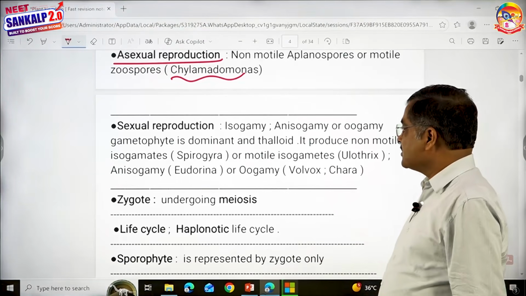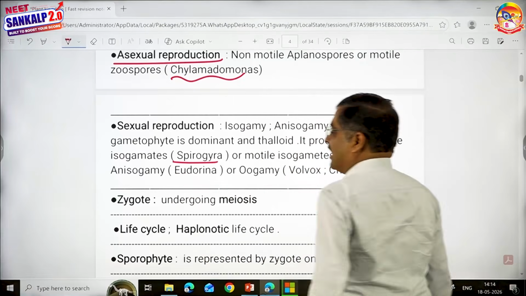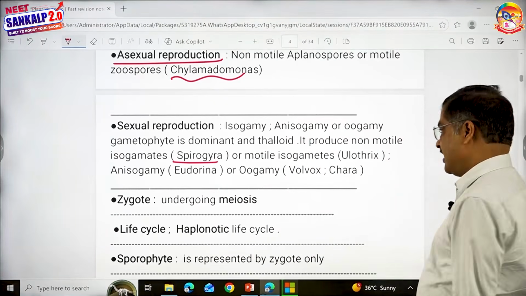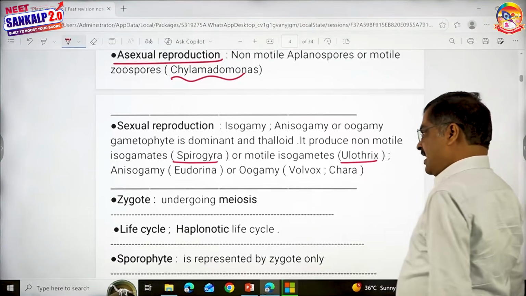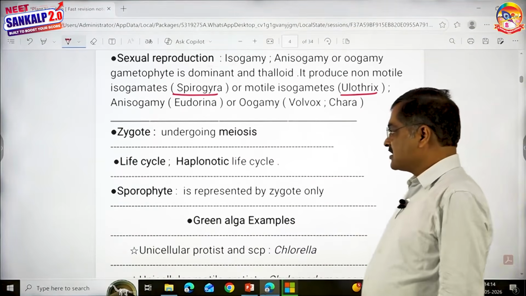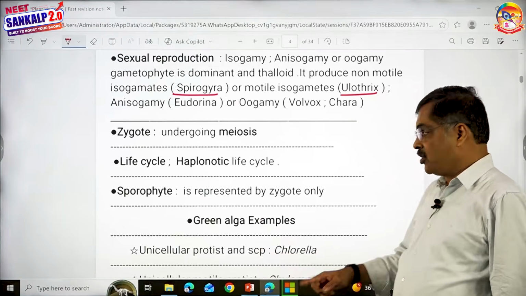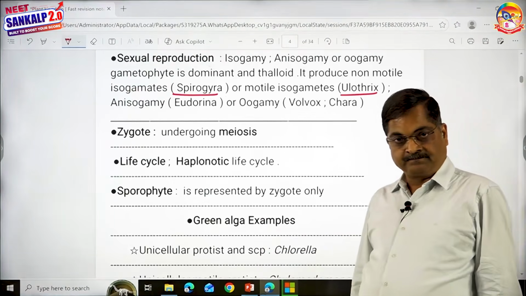That's an important point. These examples are important, children. Spirogyra, isogametes which are non-motile. Ulothrix, isogametes which are motile. And Eudorina, anisogamy, and Volvox, oogamy. Zygote undergoes meiosis. Life cycle is haplontic. Sporophyte is represented by the zygote only.